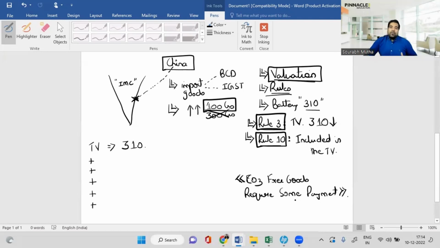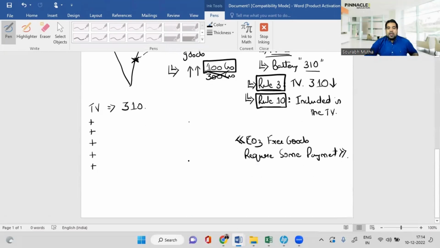Now, why is this line there and what is this shortcut? This shortcut is basically rule 10 tells you to add some amounts. Now, what are these amounts? They are basically depending upon these 5-6 items. First is cost. So you will add any other cost or service charges that you are paying to China. Example, if there is an agent in China who's doing some work for you, except buying commission. There's someone who's basically helping you buy, not that commission, but any other commission, any other cost, any other service charges that you pay. So those costs you will have to add. Example, let's say we will give the number 100.